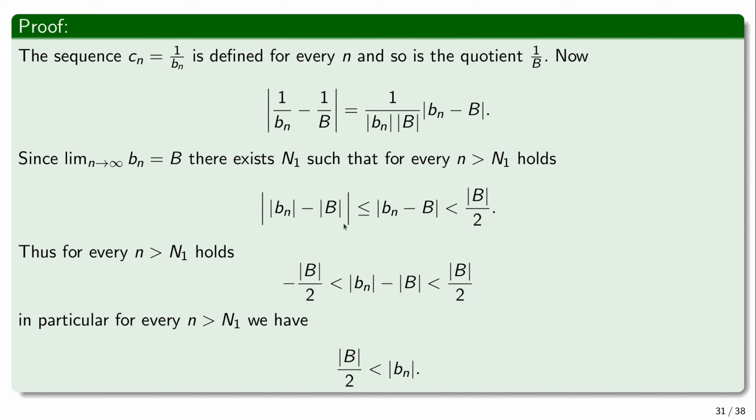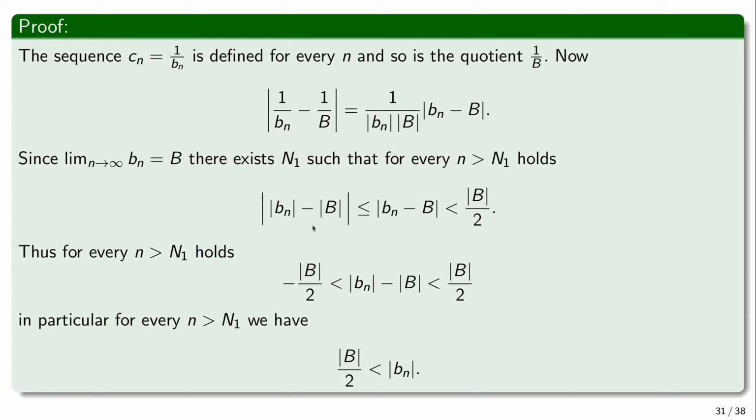Therefore, the important part for us is that there exists some number n1, it's a constant, right, such that for every n that is greater than n1, this bn is bounded below by this strictly positive number, because remember, we assumed that b is non-zero. So bn, at least for n greater than n1, is bounded below by this, which is strictly bigger than 0. And therefore, when bn is too small, it could suddenly blow up to infinity. So at least for n greater than n1, this does not explode. Okay, so we can control this term and bound it by some constant.